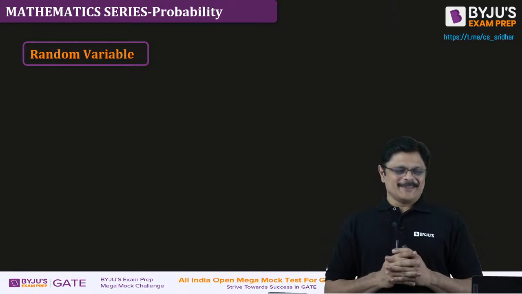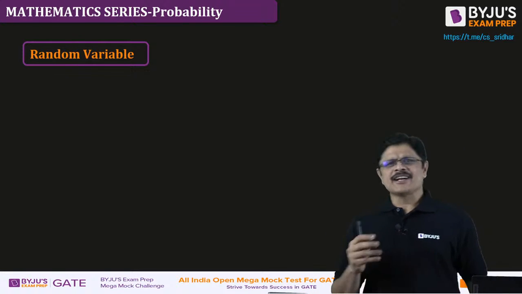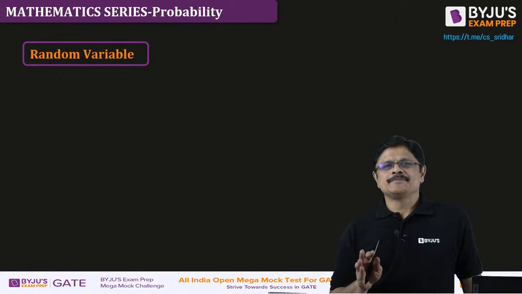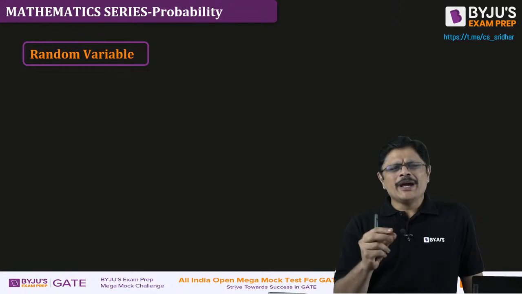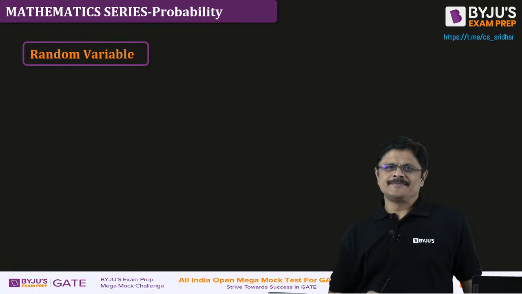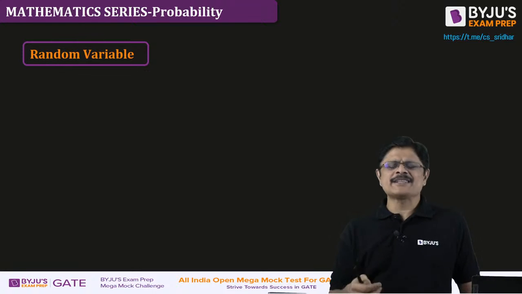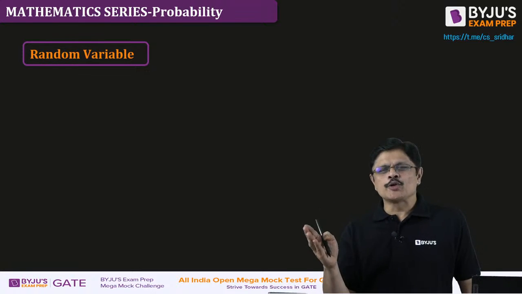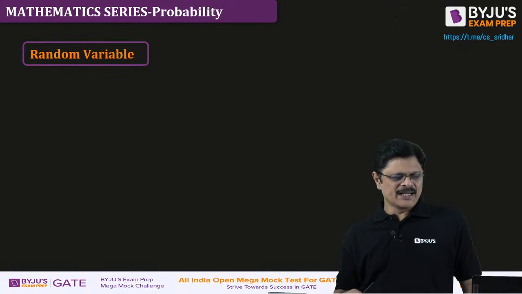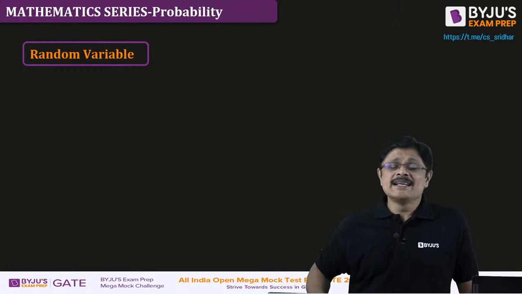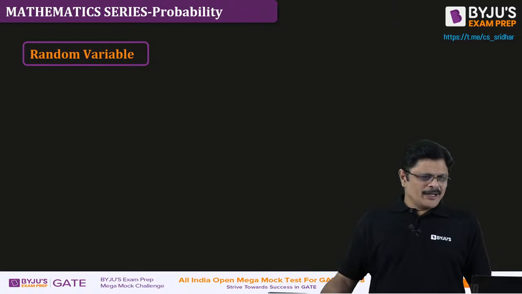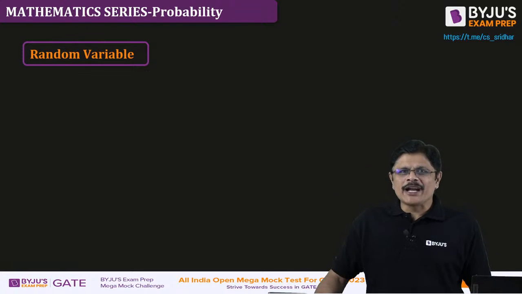Random variables. See my dear friends, I generally call it advanced probability. Here the idea is simple. We have a random experiment. The outcomes of the random experiment are called sample space or outcomes, or sample points also people call them, and the collection of all those outcomes becomes your sample space. Now, when you roll a die, can you tell me what are the outcomes?